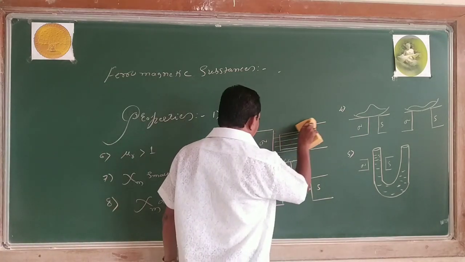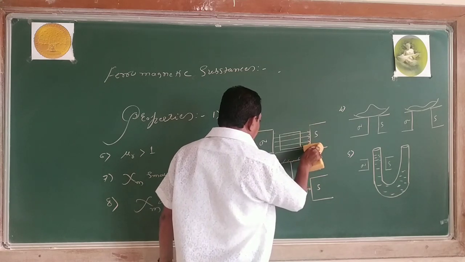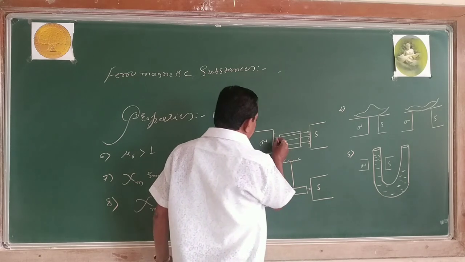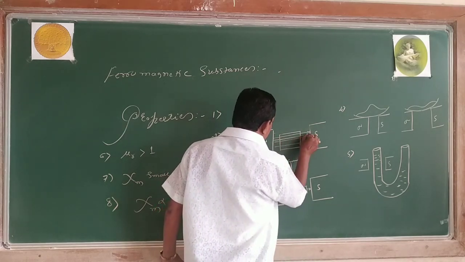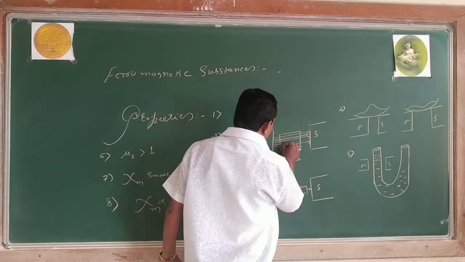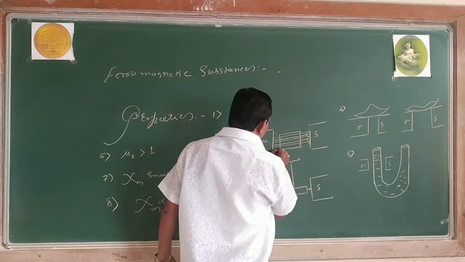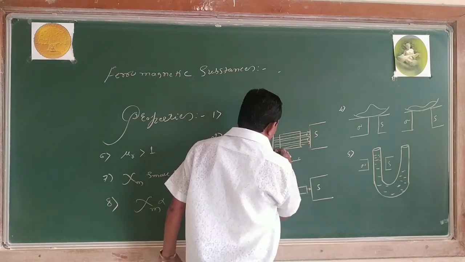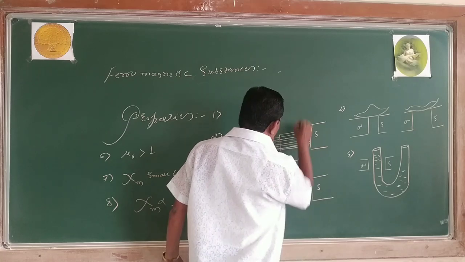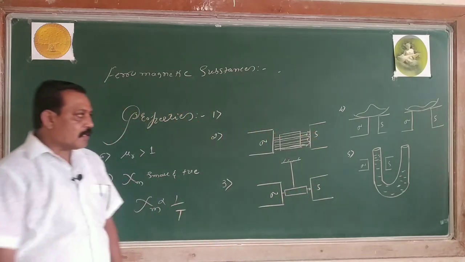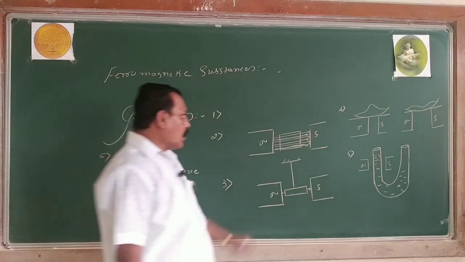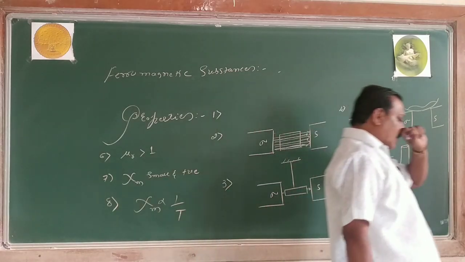Even the one or two lines that went outside do not go out now. When the ferromagnetic substance is placed in the region of an external magnetic field, the magnetic lines of force are crowded through the substance. No single magnetic line of force is available outside the substance. Almost all the magnetic lines of force prefer to pass through the substance.